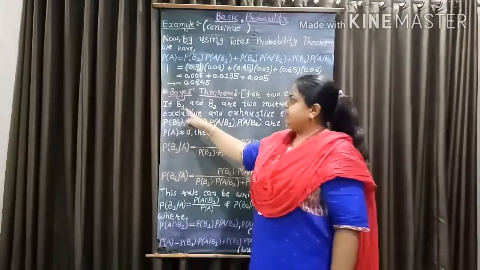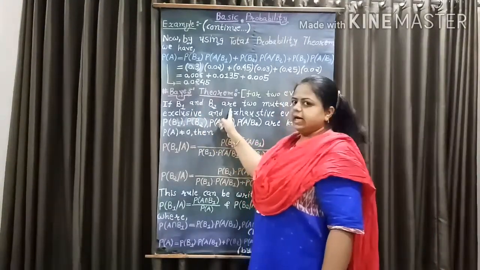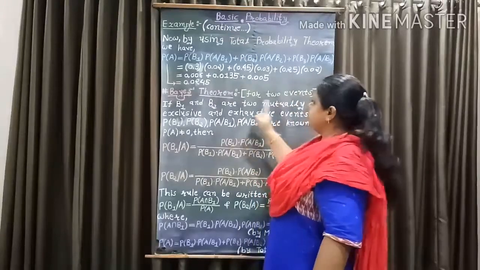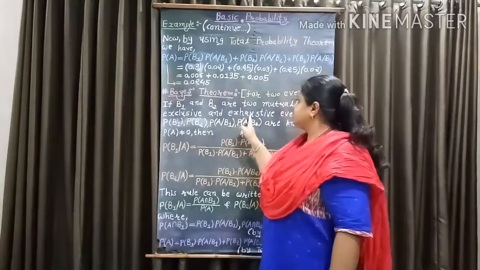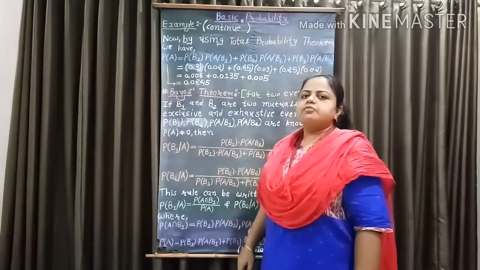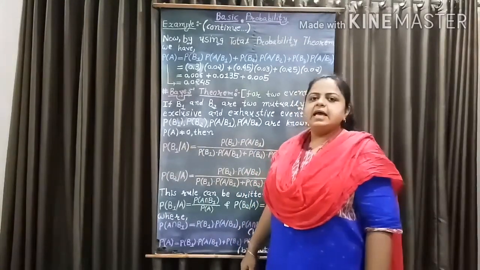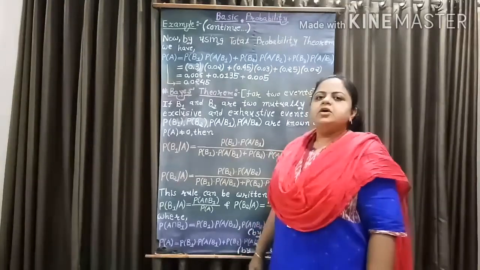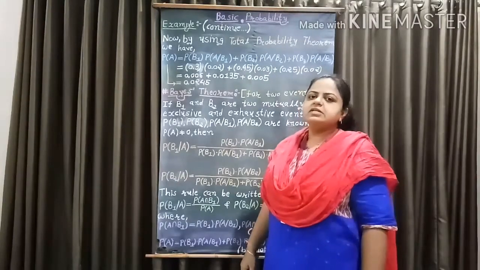Now Bayes theorem for two events. Statement: if B1 and B2 are two mutually exclusive and exhaustive events. We already know the definition of mutually exclusive events and exhaustive events. What is mutually exclusive events?